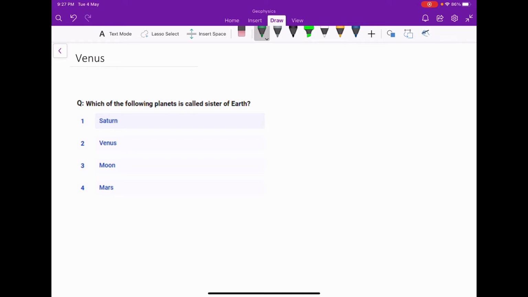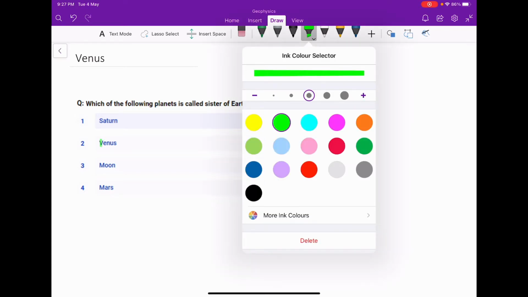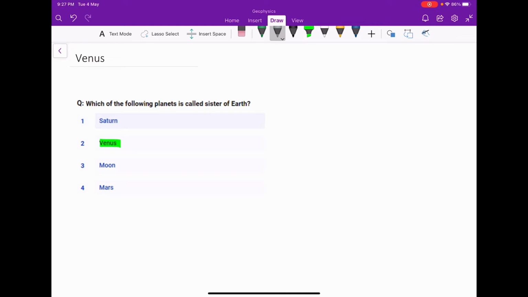So Venus is known as the sister planet. Venus is also known as the morning star and the evening star, and one more important thing is that